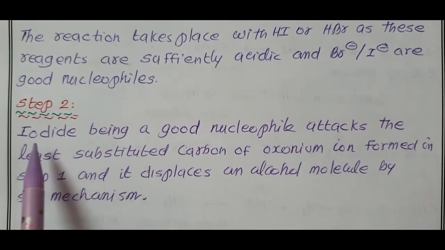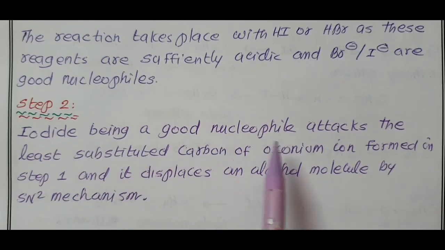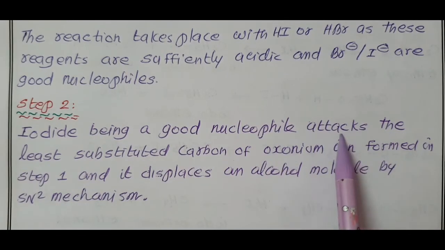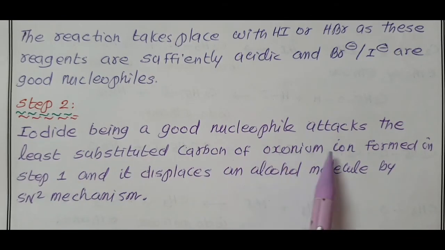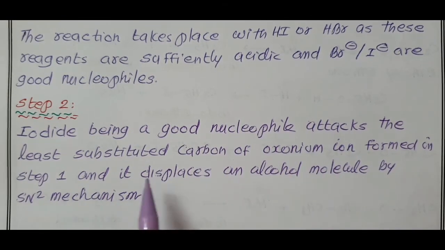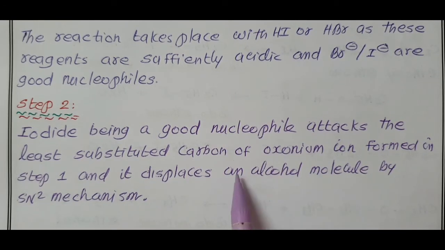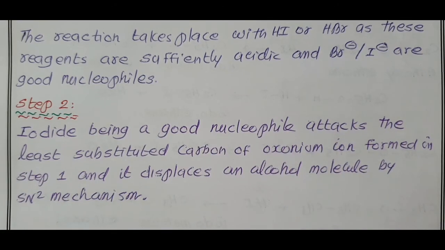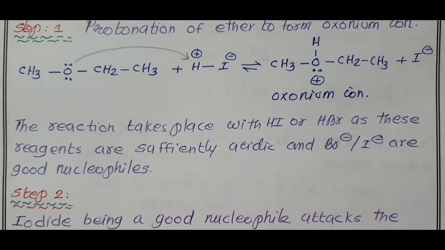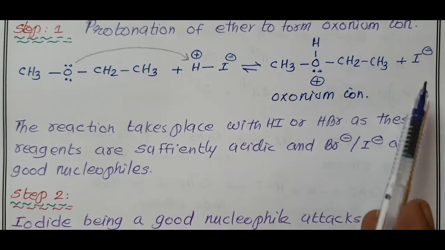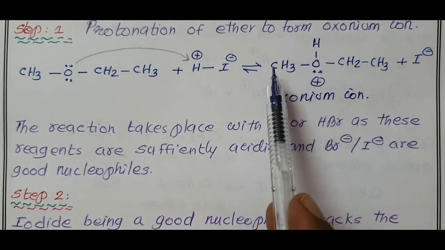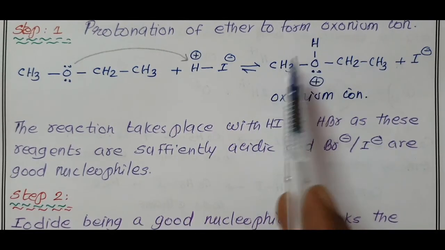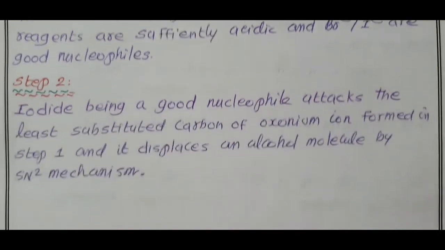Now, we are going to discuss step 2 of this mechanism. In step 2, iodide, being a good nucleophile, attacks the least substituted carbon of the oxonium ion formed in step 1, and it displaces an alcohol molecule by SN2 mechanism. Now I write the reaction.